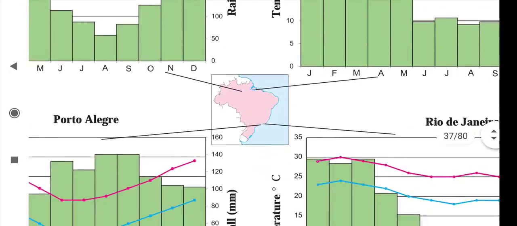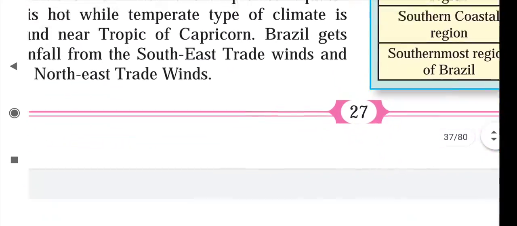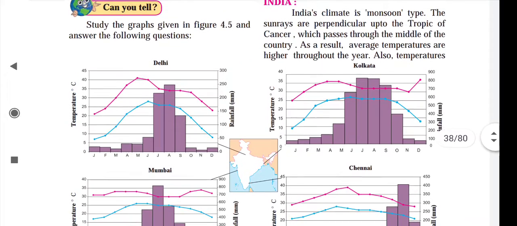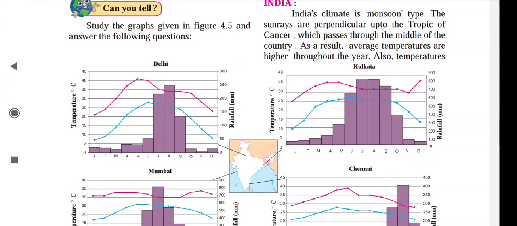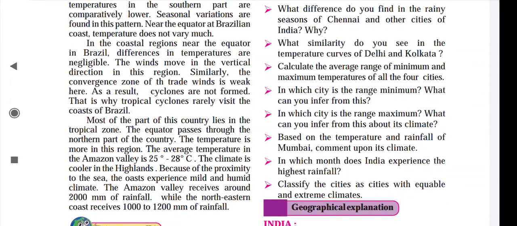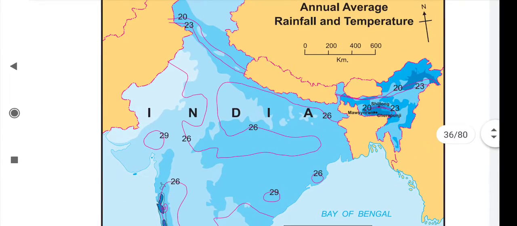So students, here study the graph given in figure 4.5 and answer the following questions. Here the question answers are given, so that part has been reduced from your syllabus, so no need to study that part. Now we will try to understand the climatic conditions of India.